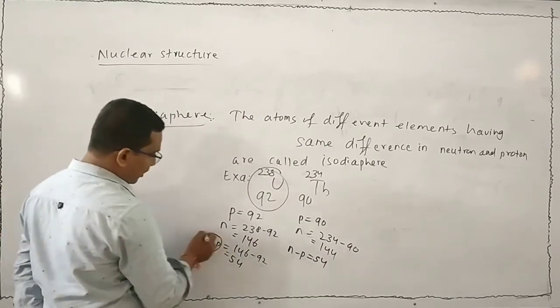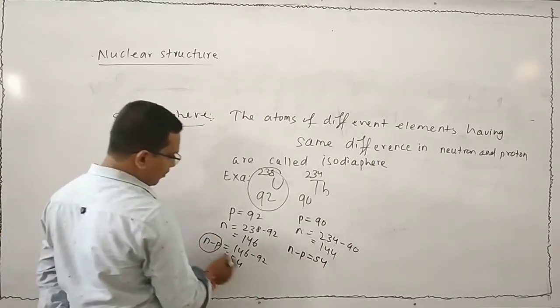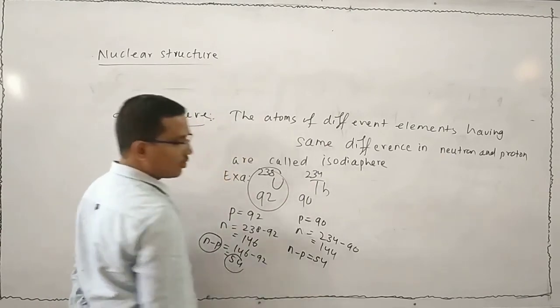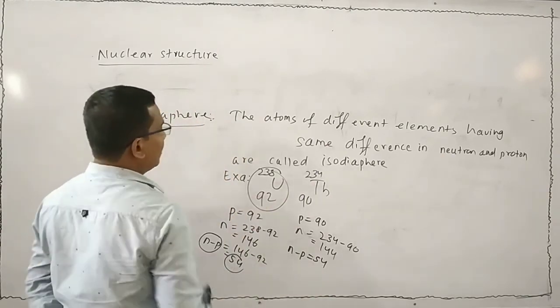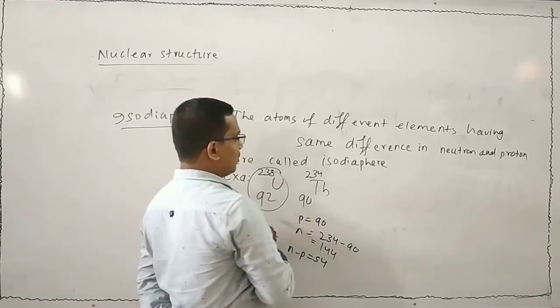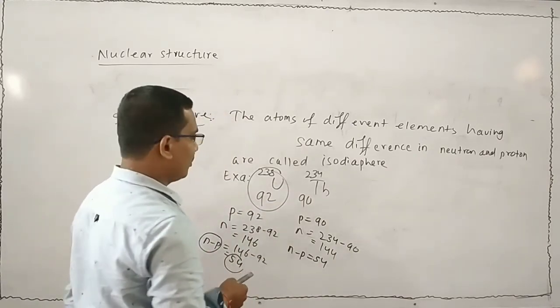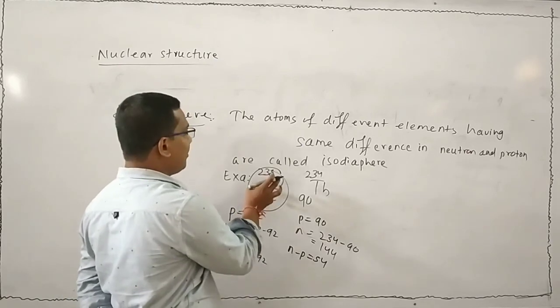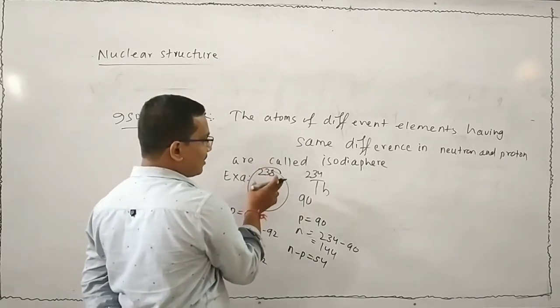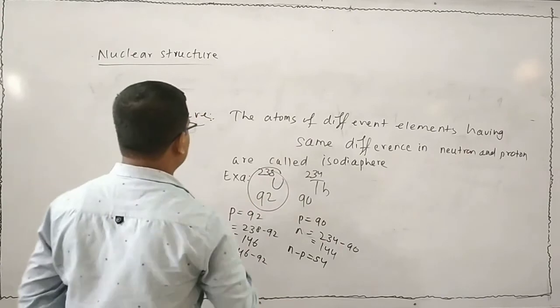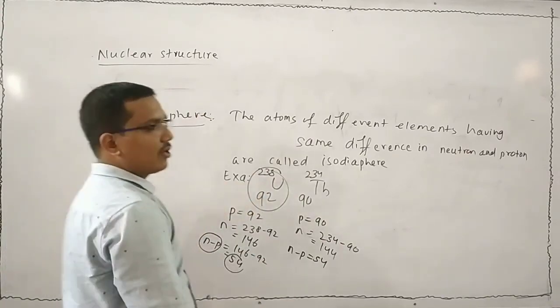Here also neutron minus proton is 54. That means the two atoms having same difference in the neutron and proton. So these two are said to be isodiaphers.